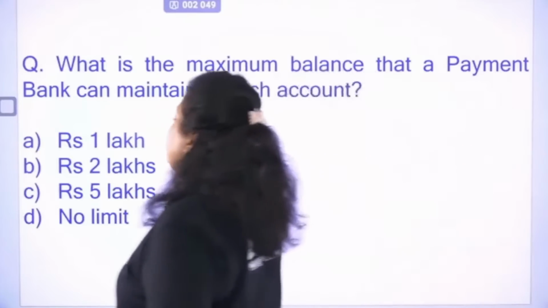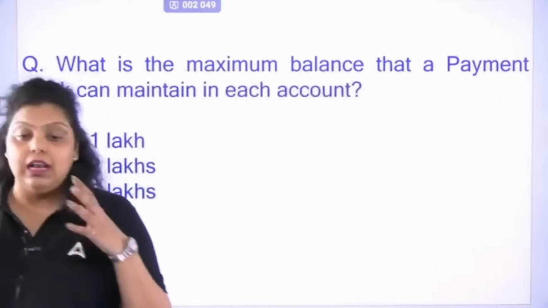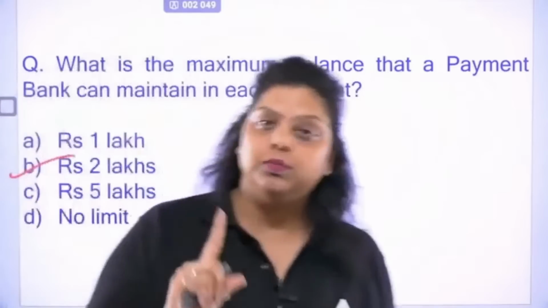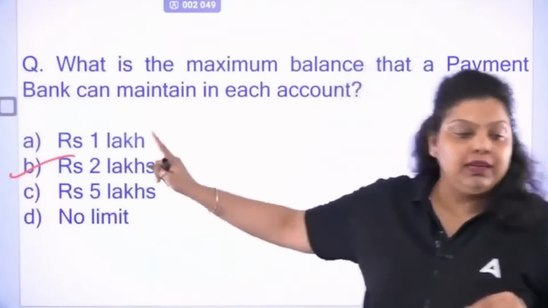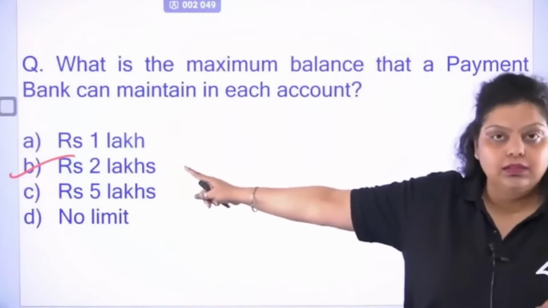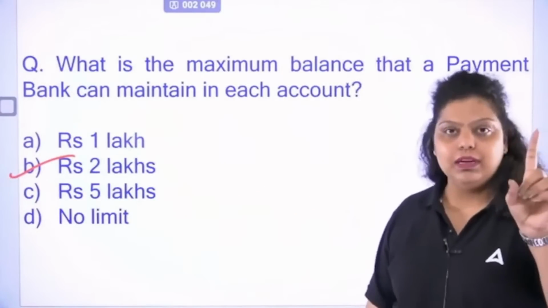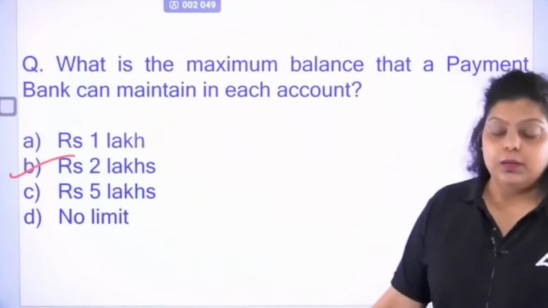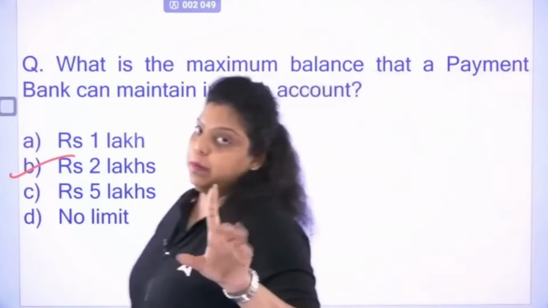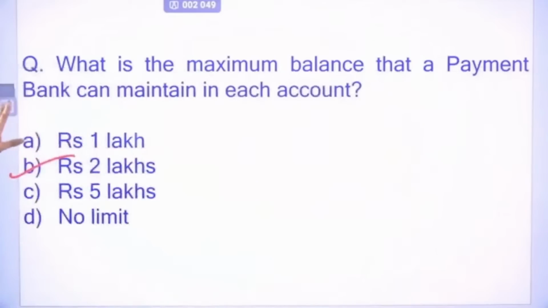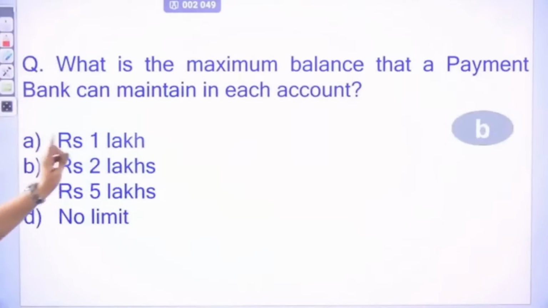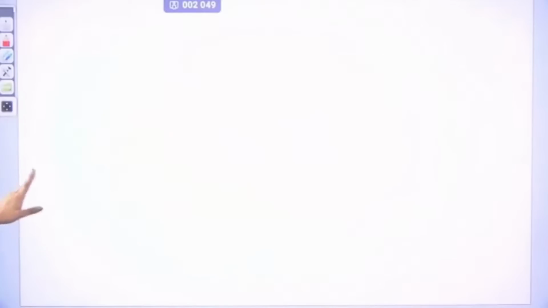Now, earlier when payment banks were introduced, they were allowed to accept only 1 lakh deposit per account holder, but now it has been increased by RBI to 2 lakhs. So in 2015, they used to accept only 1 lakh per customer. Now they can have 2 lakh, but they cannot provide loans to the public. Do remember, payment banks can only invest in risk-free assets like government securities, but they cannot give loans to the public. Okay. They cannot provide credit card facilities also.